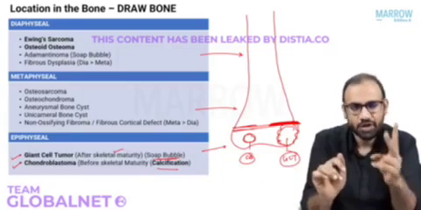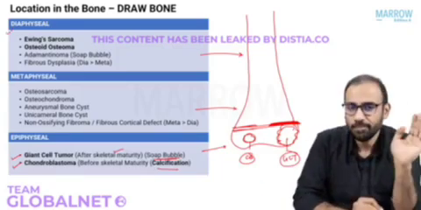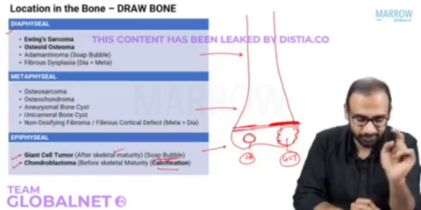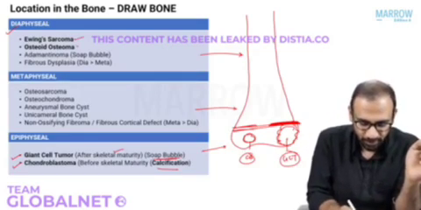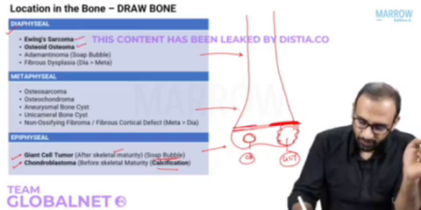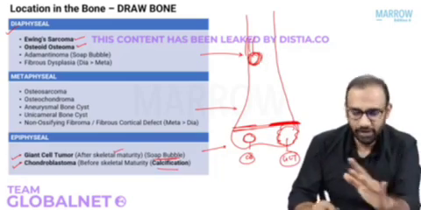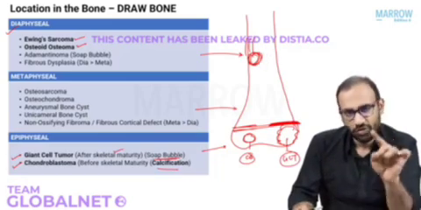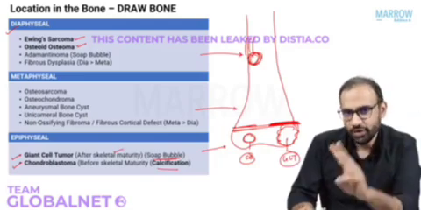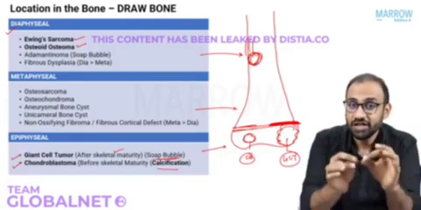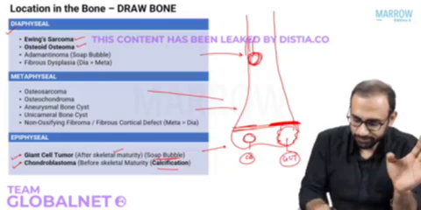So far so good. Now, two tumors in the diaphysis. What are those two tumors? I want you to remember: Ewing sarcoma and osteoid osteoma. Will you remember Ewing sarcoma and osteoid osteoma? Just remember this for now. I'll explain everything. Ewing sarcoma, osteoid osteoma, diaphyseal. So 2 in epi, 2 in dia. Everything else will go to meta.